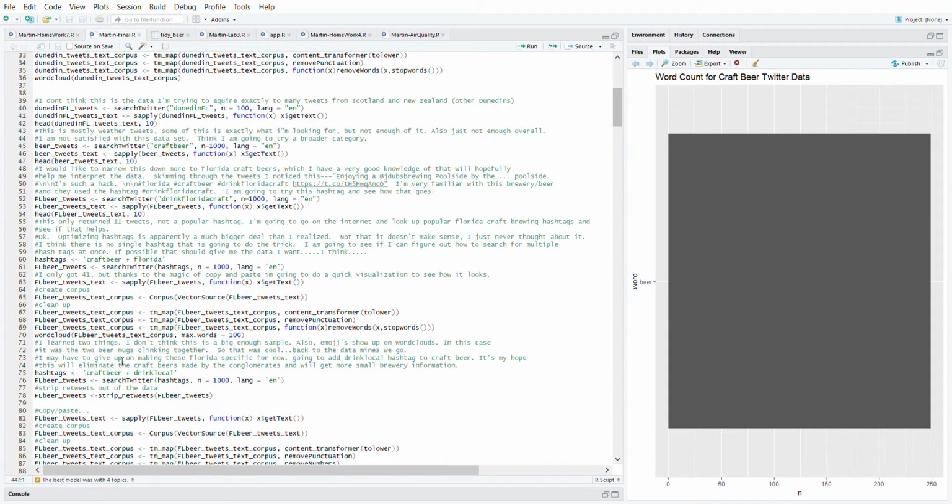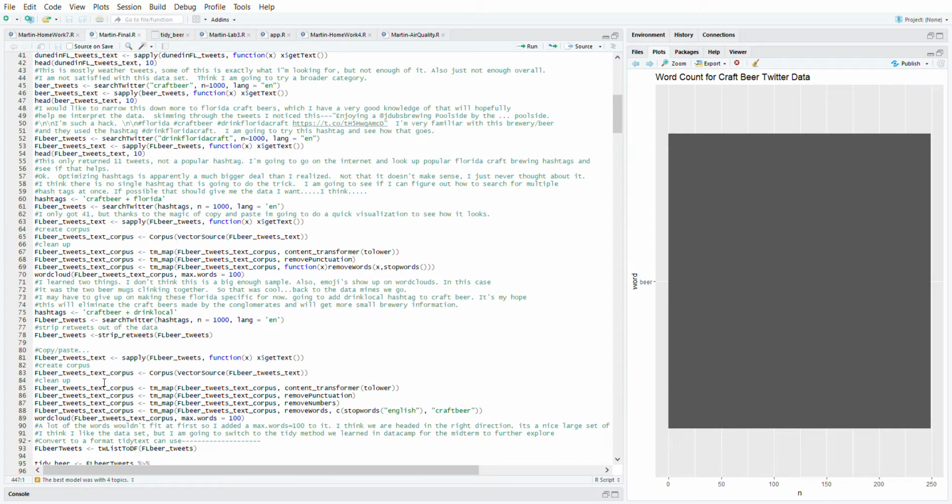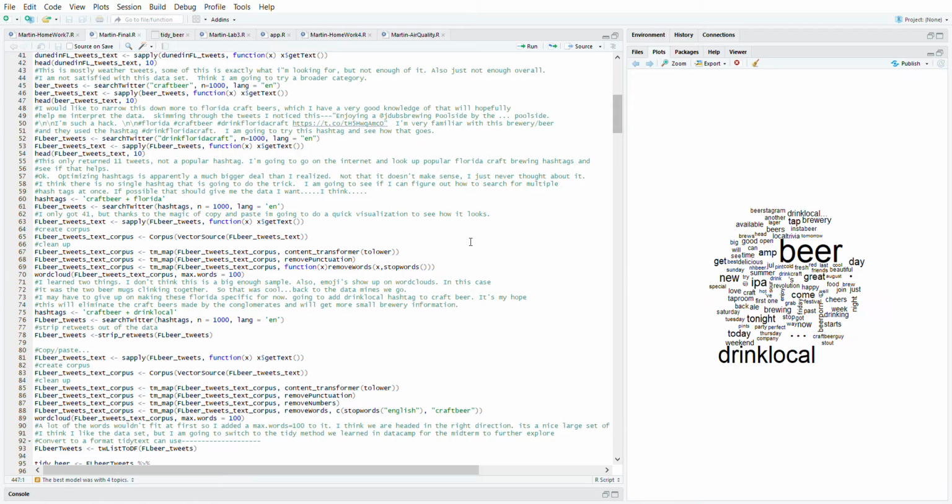I can't get it to local Florida beer, so I'm just going to do craft beer plus drink local. That'll get your craft beer plus your smaller local breweries, the kind of people I know and interact with on a regular basis. More national than Florida, but that was the best I could do. It looked pretty good. I went ahead and stripped the retweets out since I pretty much decided this was the one I was going to work with. I went through all that. I made another word cloud. That was that final one there. It's beautiful.